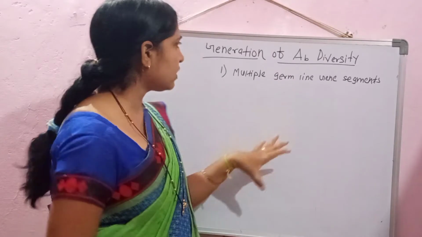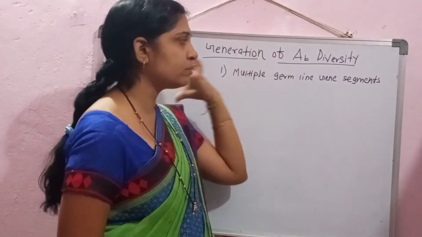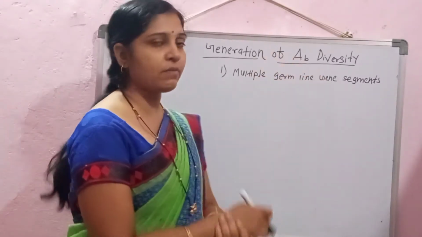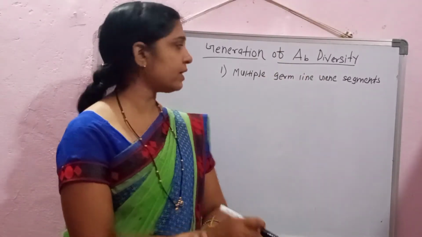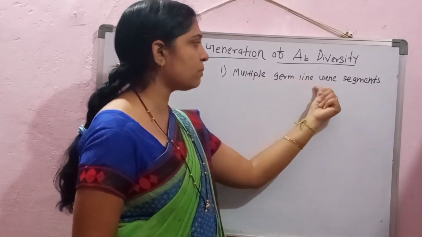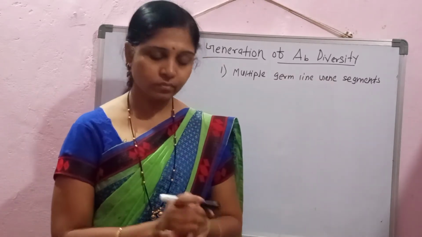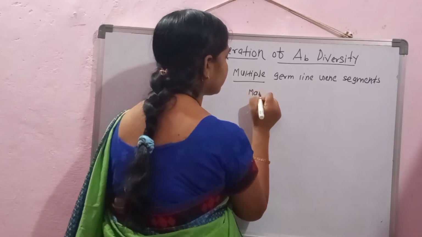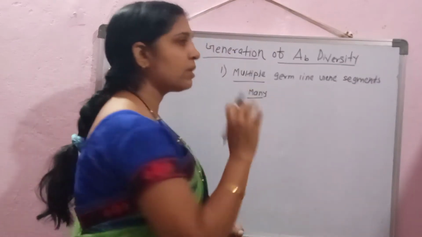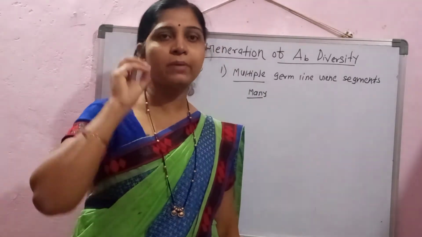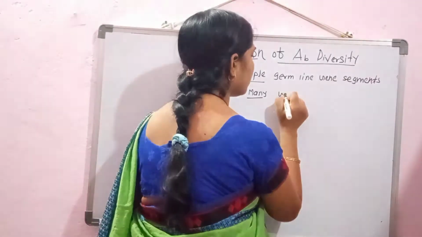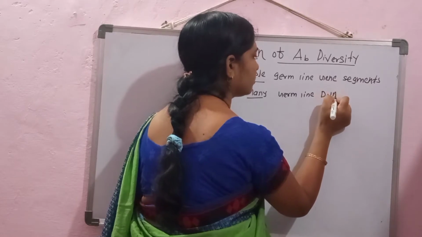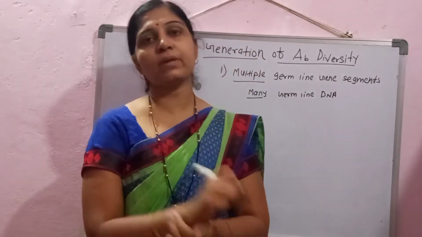Now here we are considering the different points which are responsible for generating antibody diversity. The first point is the multiple germline gene segments. Multiple means many. Germline means within the germline DNA, a number of gene segments are present.